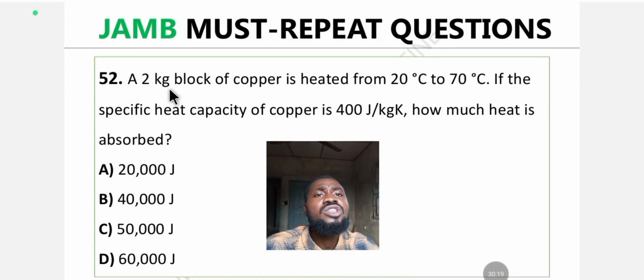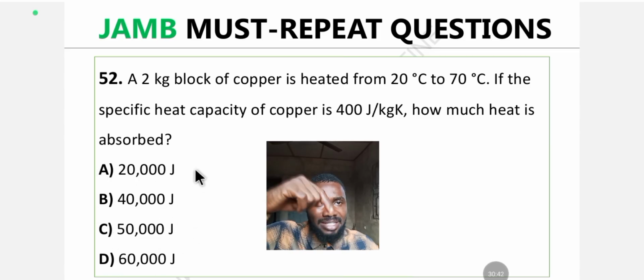Question 52. A 2 kg block of copper is heated from 20 degrees Celsius to 70 degrees Celsius. If the specific heat capacity of copper is 400 joule per kilogram Kelvin, how much heat is absorbed? A. 20,000 joules. B. 40,000 joules. C. 50,000 joules. D. 60,000 joules. Drop the answer in the comment section.